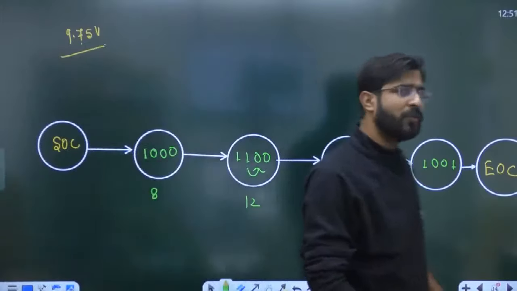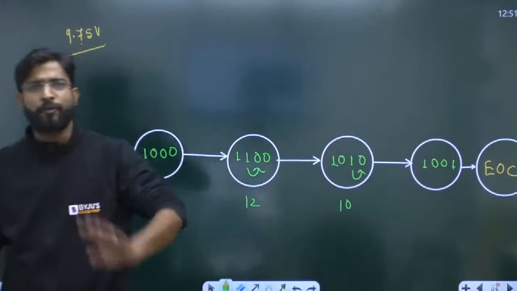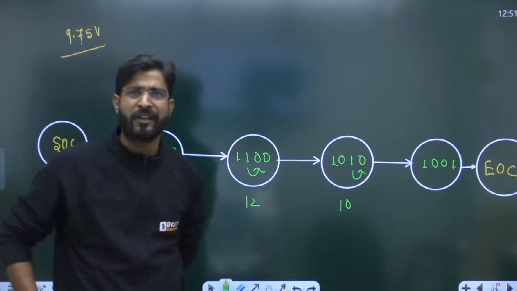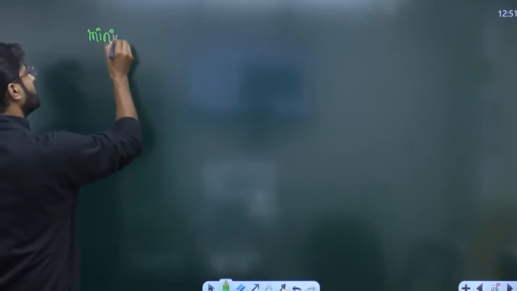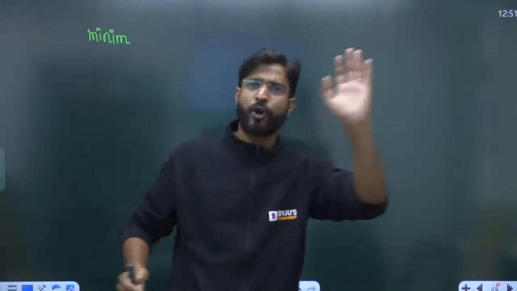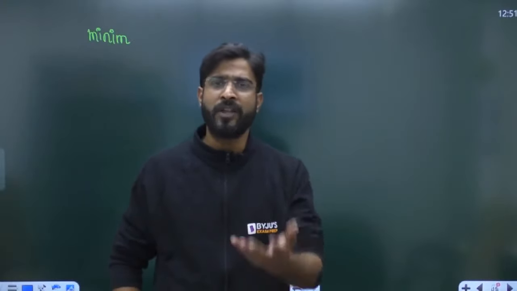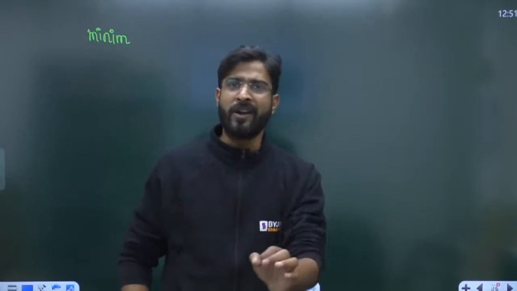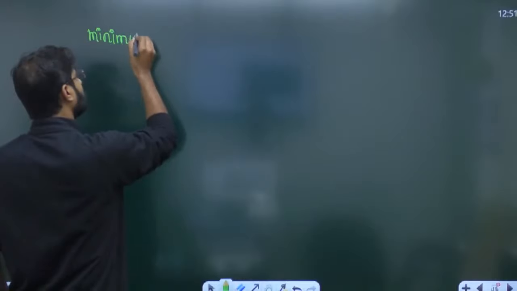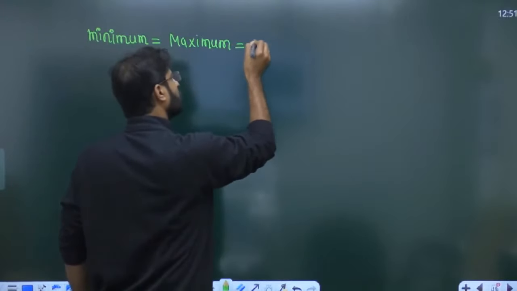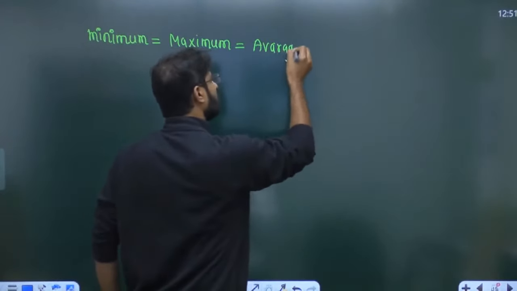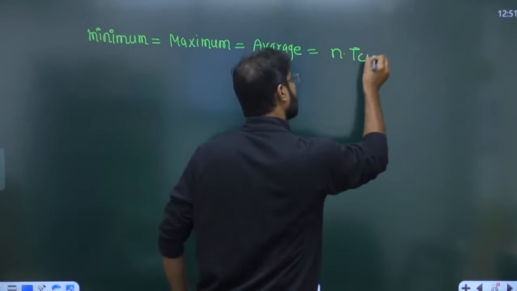So very simple, you can observe, everyone. In this particular topic only 2 types of questions we can expect. The one is related to the state flow diagram, and the second one is the conversion time. If a 4-bit counter is there, only in 4 clocks we are going to convert it. If a 5-bit counter is there, 5 clocks are required to convert it. If a 10-bit counter is there, 10 clocks are required. So we can say that minimum, maximum and average are all basically fixed, that is N clocks.